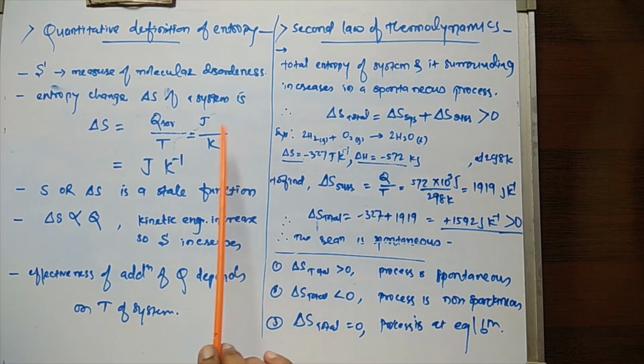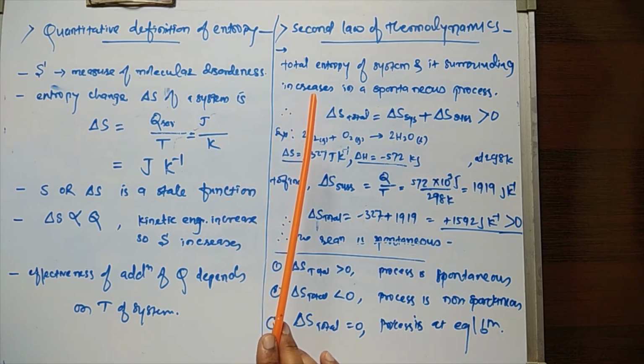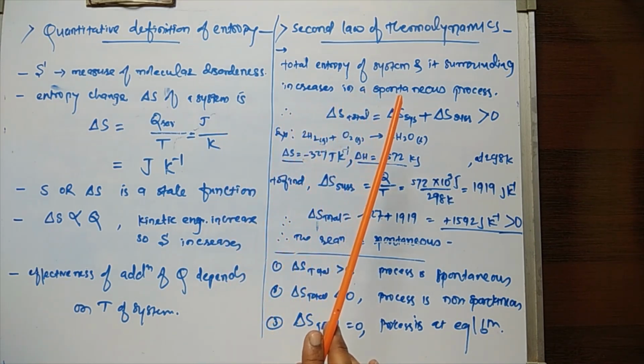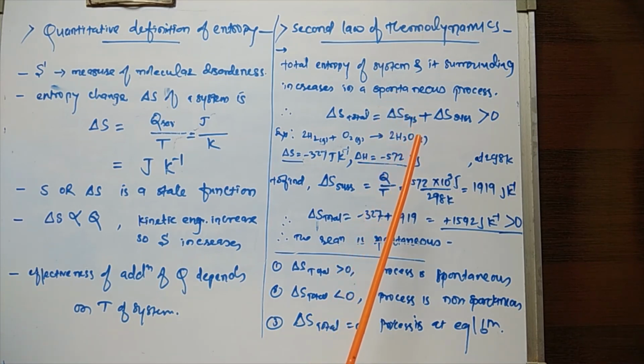So what is the second law? The second law states that the total entropy of the system and its surroundings increases in a spontaneous process. Okay.